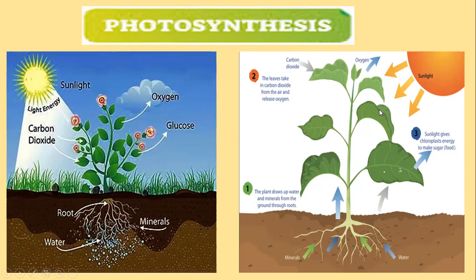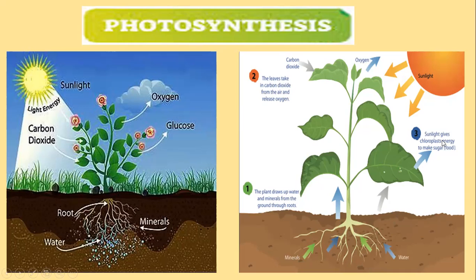Here again you can see sunlight, giving oxygen away, taking carbon dioxide in. In the air we have carbon dioxide and oxygen and other gases around the plants. So they take carbon dioxide and give away oxygen, and oxygen is very important for human beings and animals. Look, the leaves take in carbon dioxide from the air and release oxygen. The plant draws up water and minerals from the ground through roots. Look, minerals and water they are taking in.